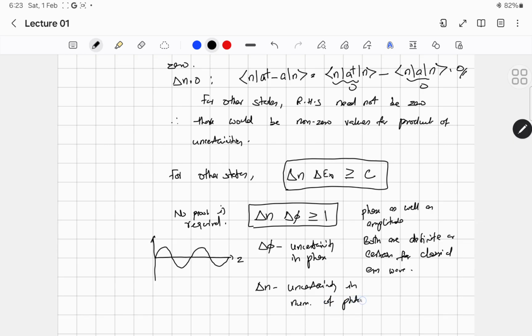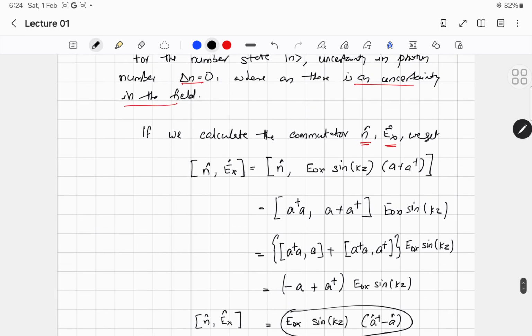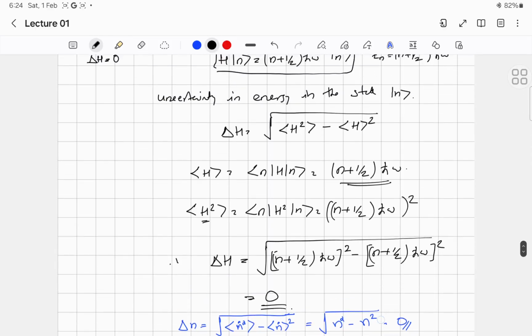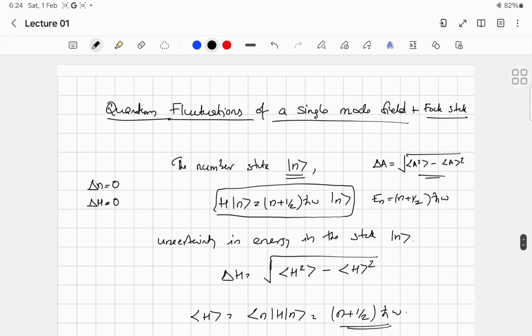Okay, so that's all about the fluctuations of the single mode field. First we discussed the fluctuations or the uncertainty in the number of photons as well as energy, and we have shown that for a Fock state there is no uncertainty in number of photons and no uncertainty in energy, because the Fock state is the energy eigenstate as well as the eigenstate of the number operator. Therefore there is no uncertainty for them. However, there is an uncertainty for the electric field in the Fock state, and we have calculated how much it would be.